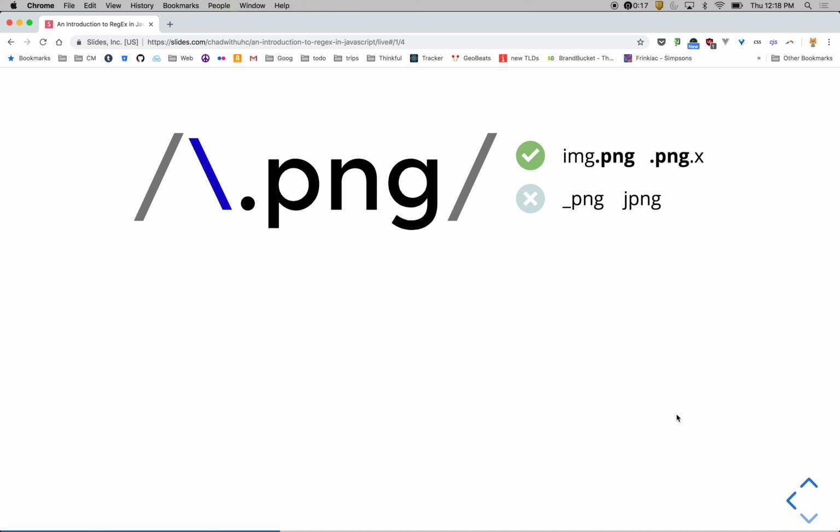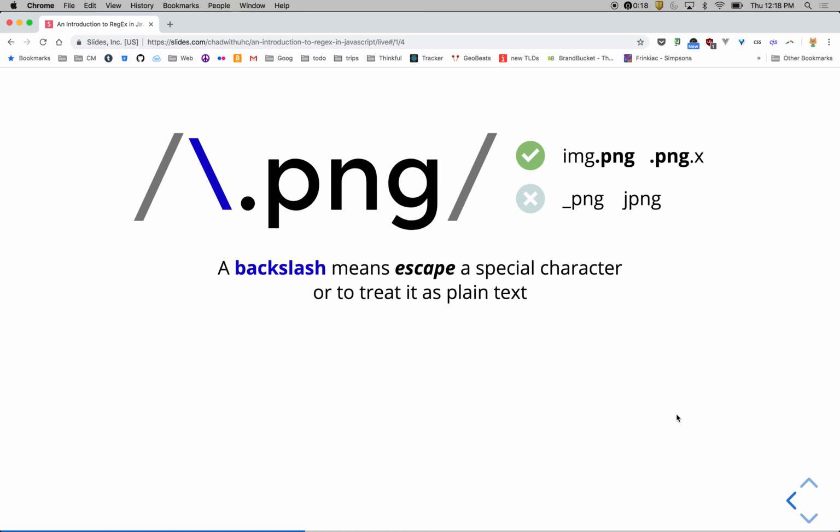All right, next one, backslash. A backslash allows us to escape a special character. So maybe we actually wanted to match a period specifically. By default, since it's looking for any character, it's going to match anything. That's a common mistake if you're trying to look at a file name or something, you might match any character. But with the backslash, it's going to look specifically for the period to treat it as plain text. So for example, img.png, it'll match the .png, and .png something else, it will still match the .png. Because we have the backslash, we're looking for the period only, so it won't match underscore png, and it won't match something else like jpng.